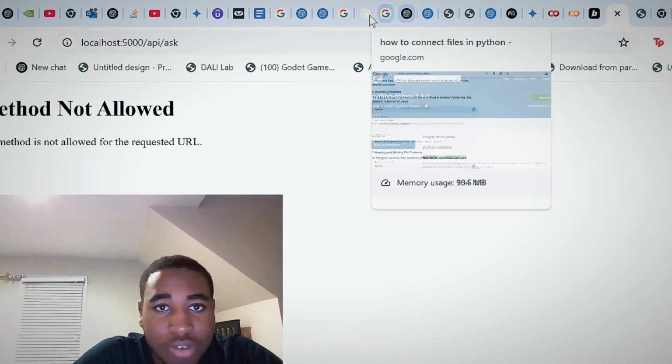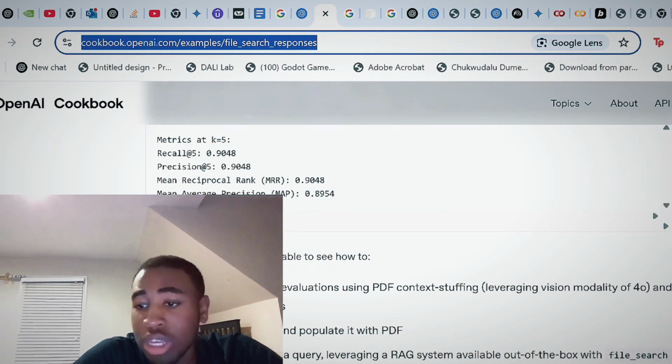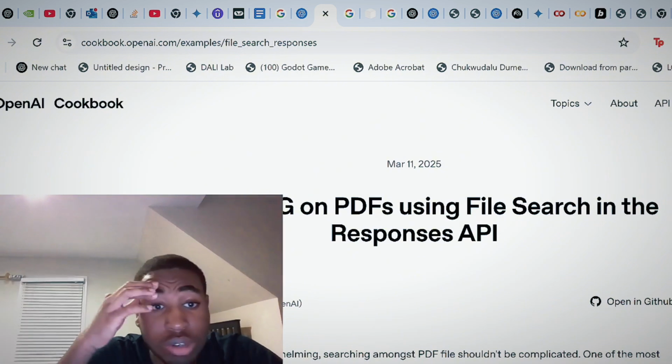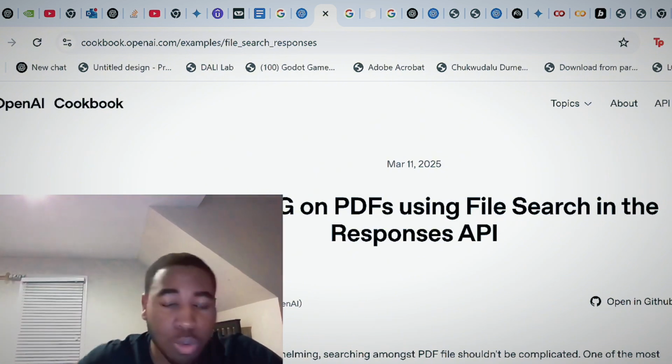But yeah, I'm trying to find the right one. Yeah, this is it. I'm going to try and link this in the video, but this is the article I used to get the idea. It obviously isn't one-to-one. You have to adjust stuff. I think that was really nice.